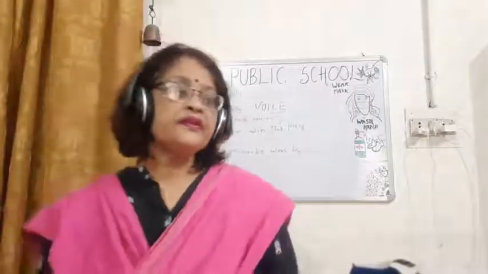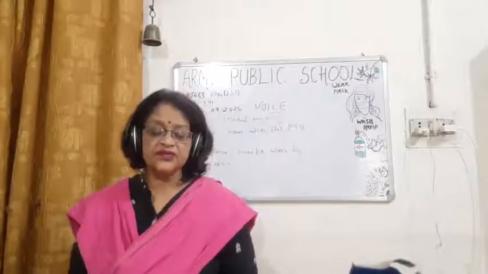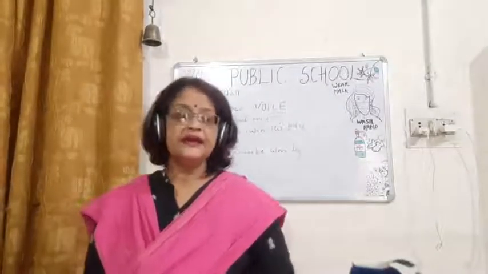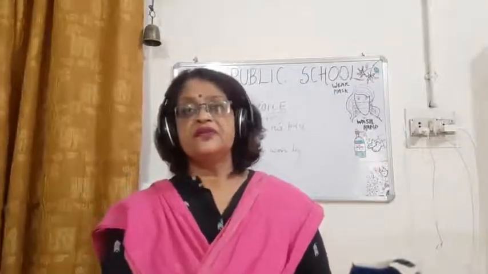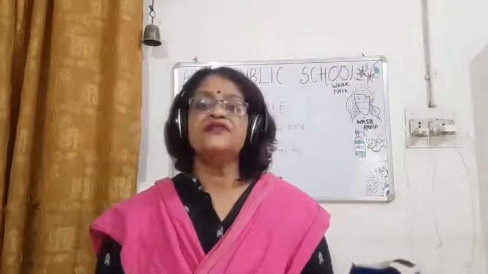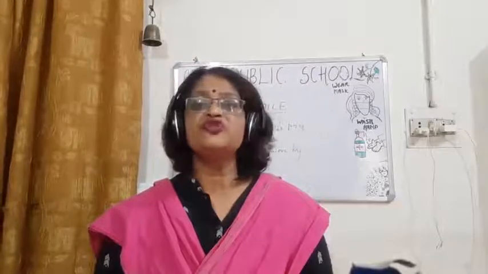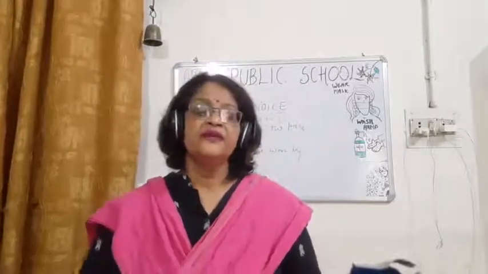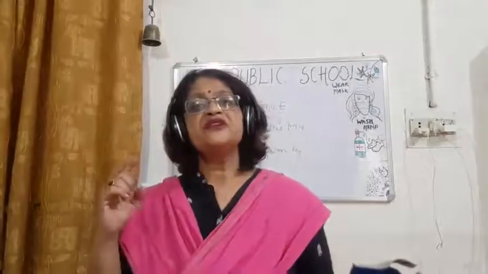Okay, so children, I would like to say that for the modal auxiliaries you have to see which are the tenses and which is the active voice of a modal auxiliary. This is very important. Subject to object, object to subject, anybody can change, but here the person is confused.